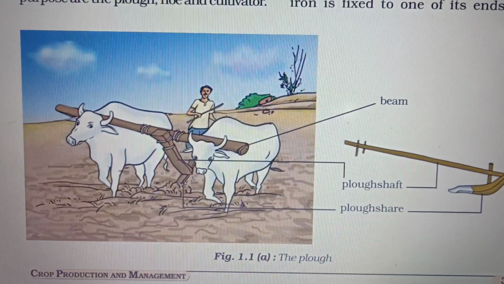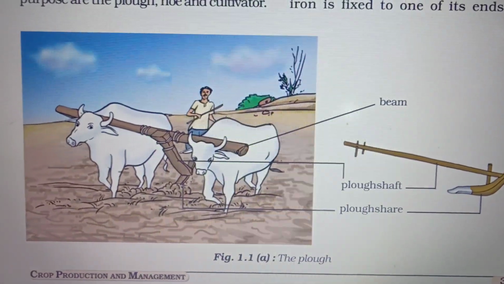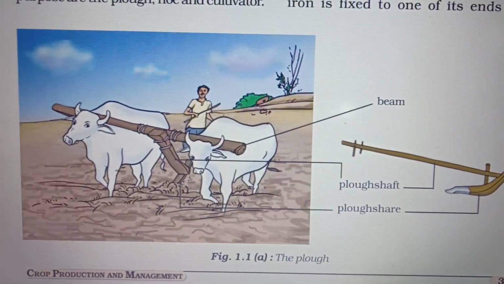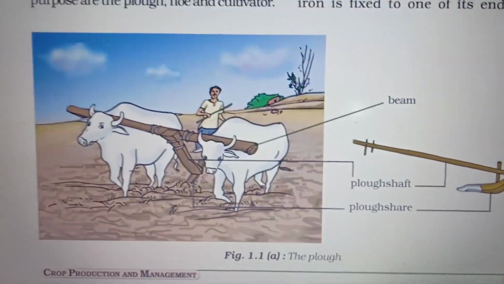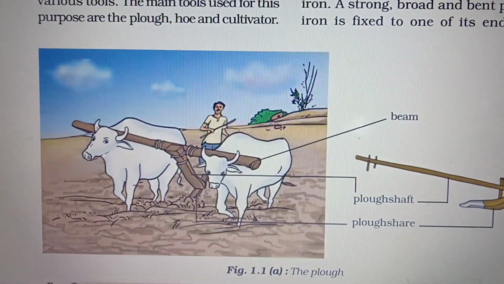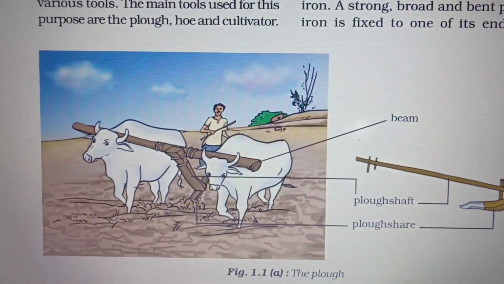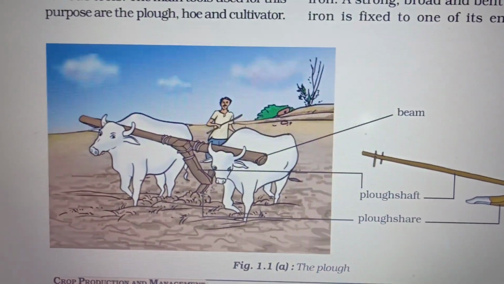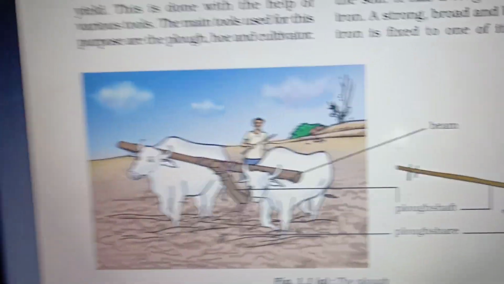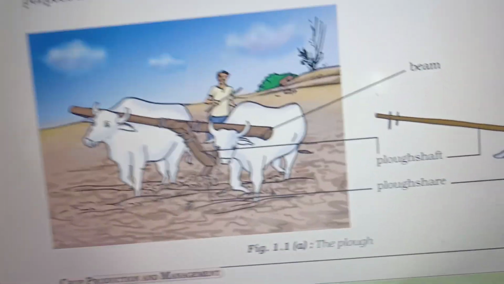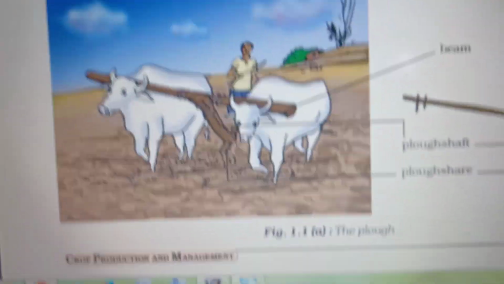It is used for tilling and adding fertilizers to crops, removing weeds, etc. It is made of wood. You can see the wood there, and it is drawn by a pair of bulls, as I said, or sometimes by other animals such as horses, camels, etc. It all depends upon whichever animal is familiar in the particular state, they use it.